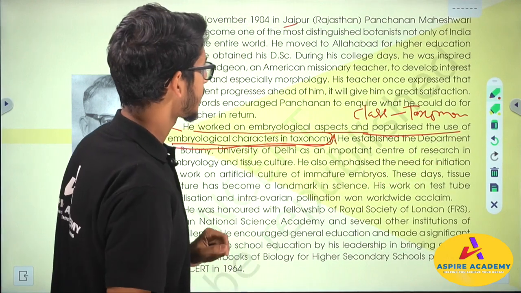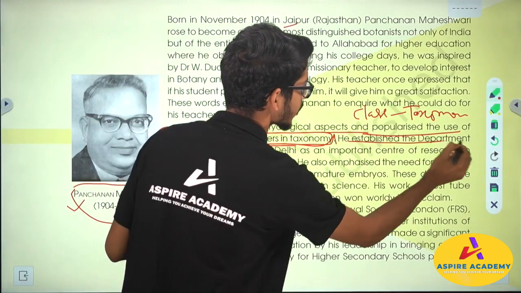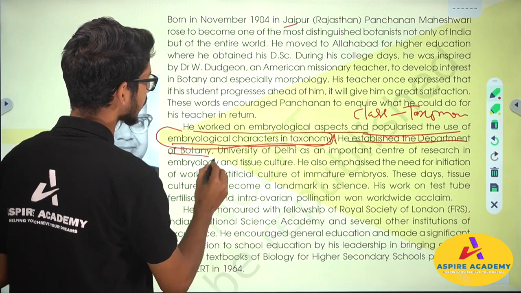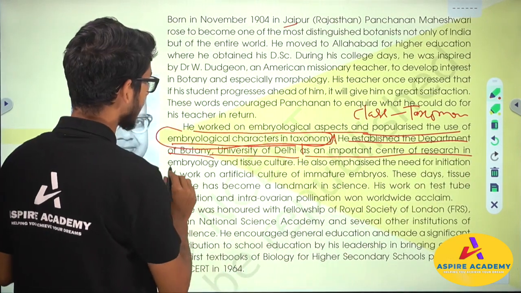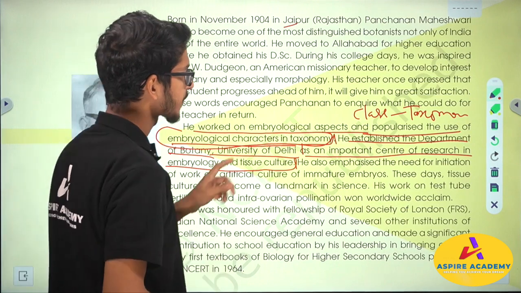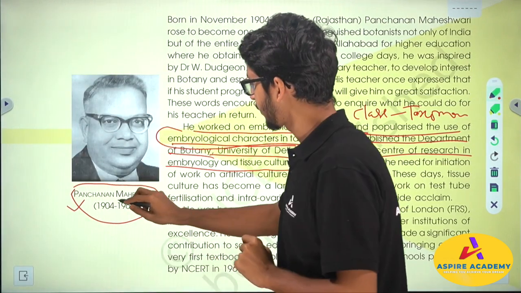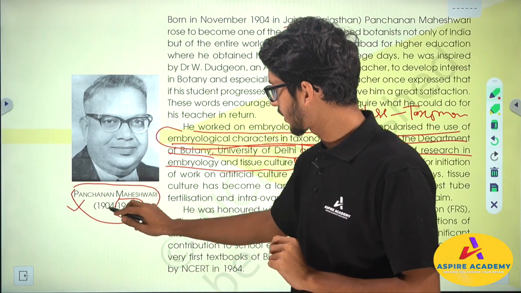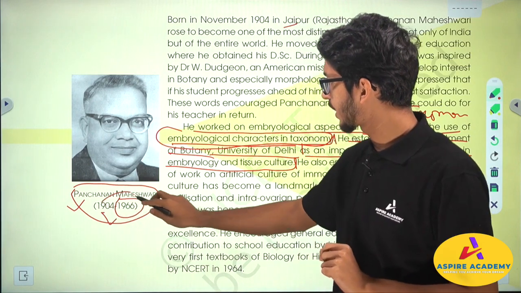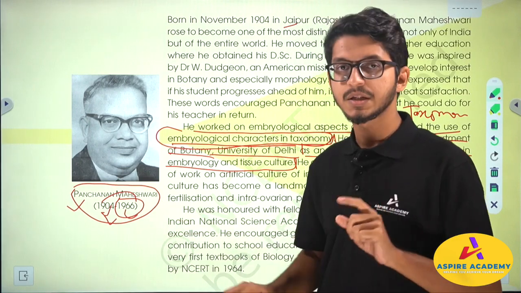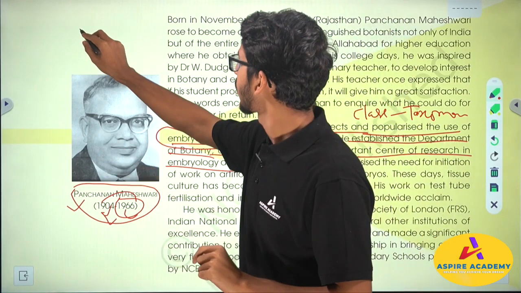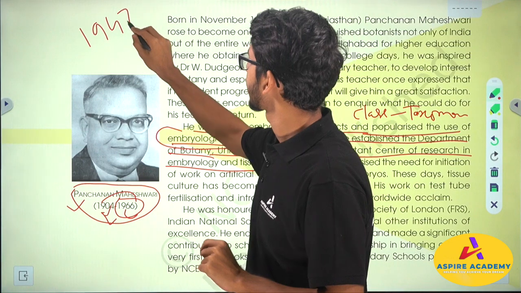Then, continuing, an important point: he established the Department of Botany at the University of Delhi as an important center for research in embryology and tissue culture. If you need to remember the time he worked, he was born in 1904 and died in 1966. India got independence in 1947.